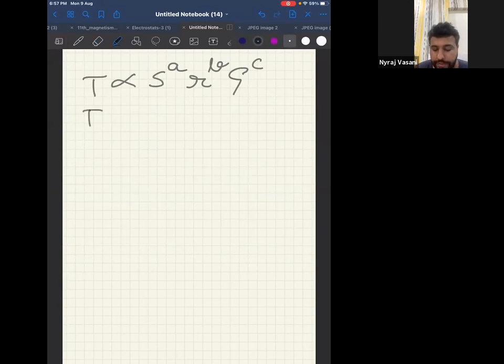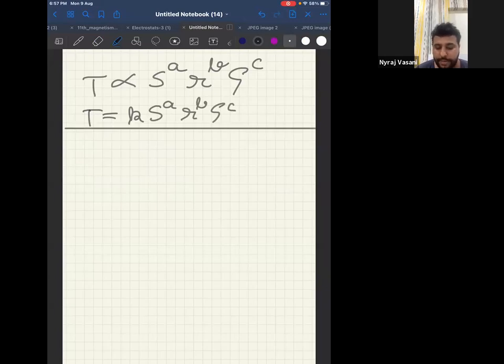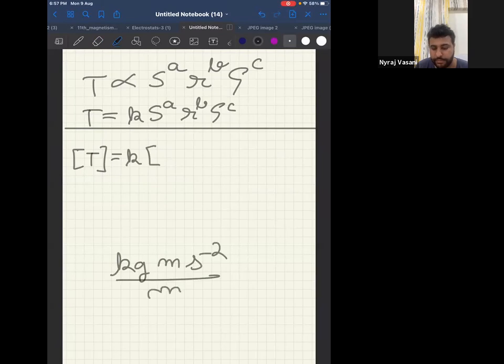can I say from this T is equal to K S power A R power B density power C. Now, what is the dimension of time? Dimension of time will be T itself, equal to K. Now, surface tension is force upon length, correct? Force is kg meter per second square, upon length in meter.